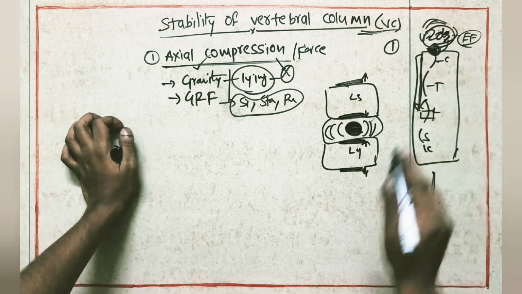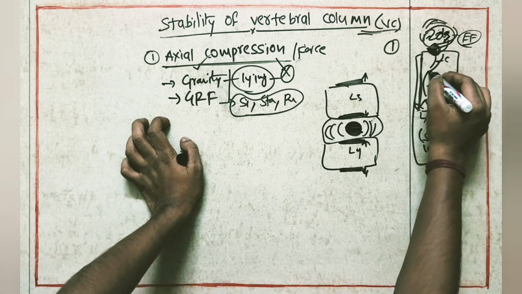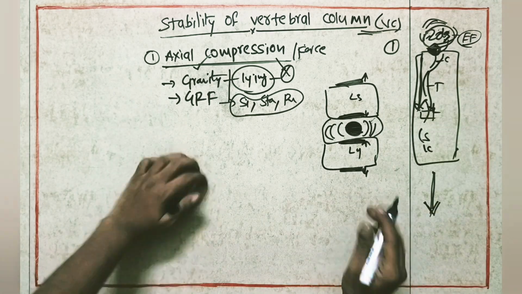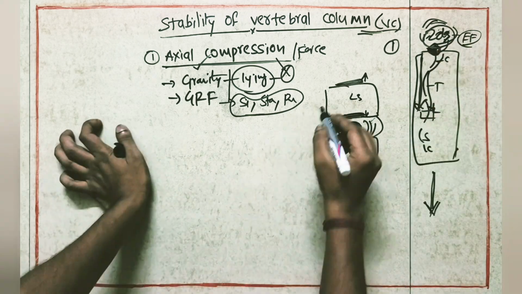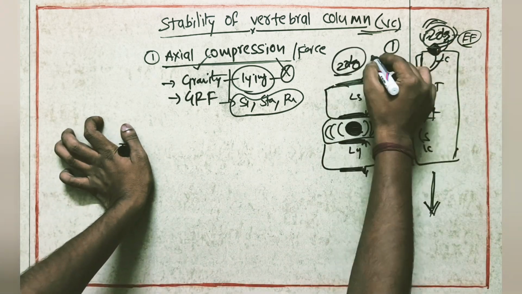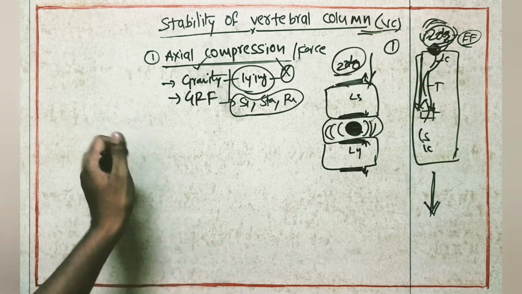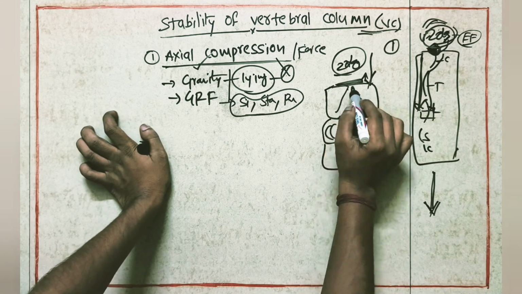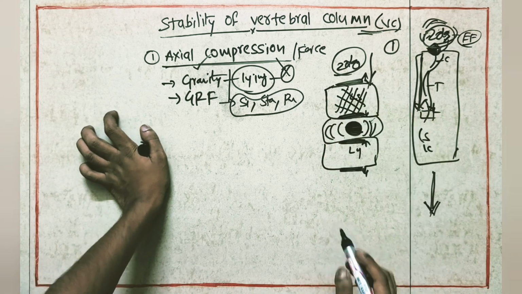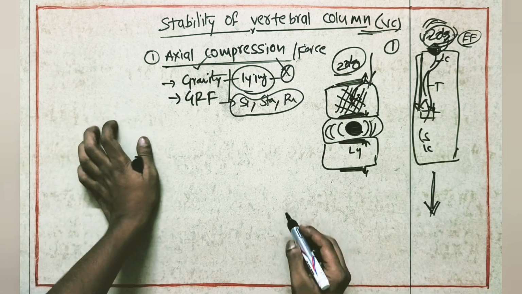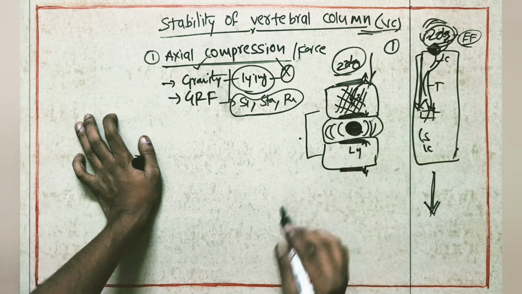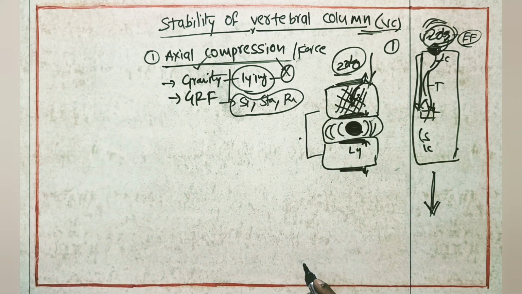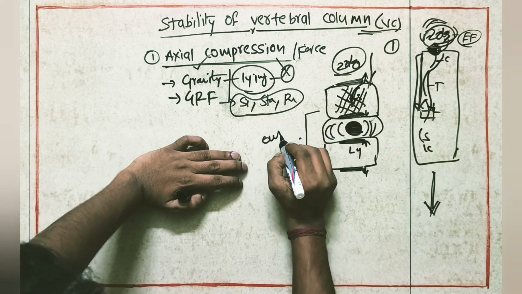So the 20 kg weight is there. What will happen? That weight from the cervical spine will come to the thoracic spine, and from there to the lumbar spine. The mechanism we are going to see here happens from the cervical to the lumbar spine. So here the 20 kg compression force came here. Once it comes here, it will transfer to the trabecular system. Axial mean exact point will start from here. Still our force has not entered. From here it enters the trabecular system. Now our point has started.